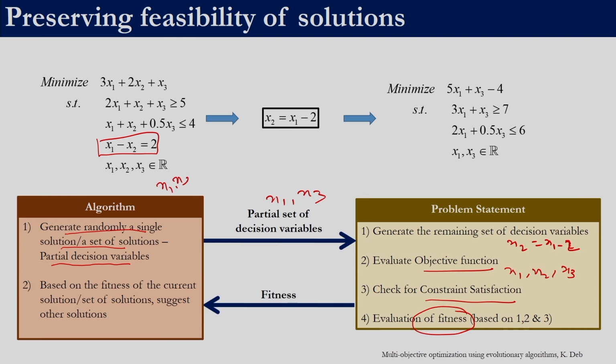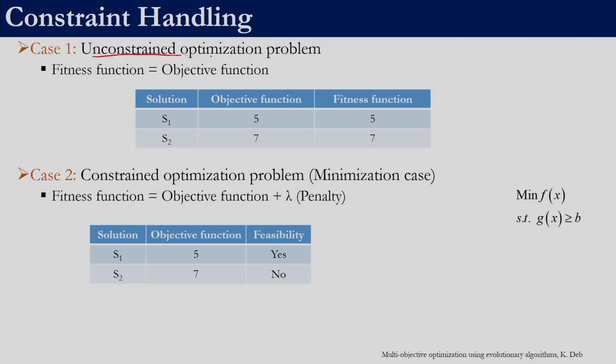In an unconstrained optimization problem, whatever the objective function value was, that was the same as the fitness function. For all the problems, that's what we did, except for ABC, because in ABC the fitness function was inversely related to the objective function. Otherwise in all the 4 algorithms, the fitness function was nothing but the objective function value. That is true only in the case of unconstrained optimization problems.